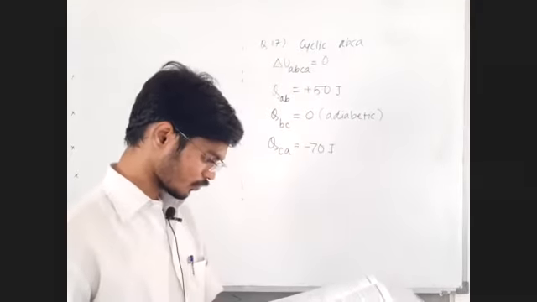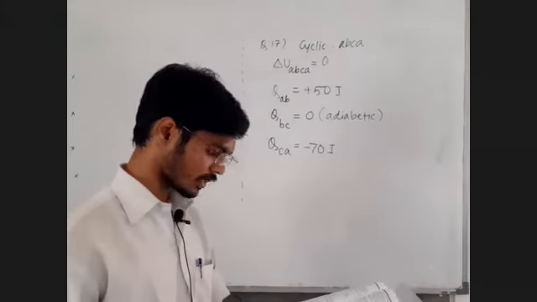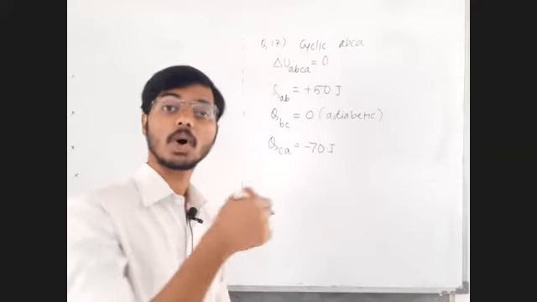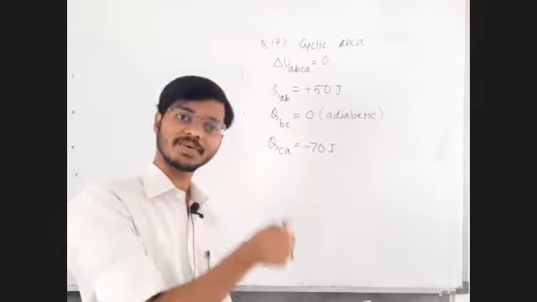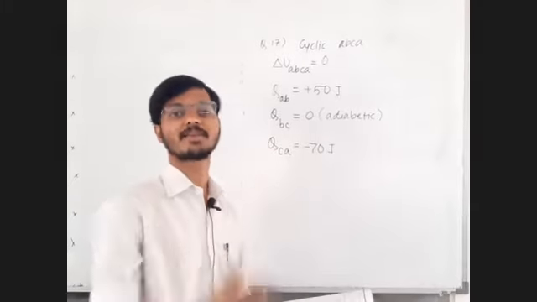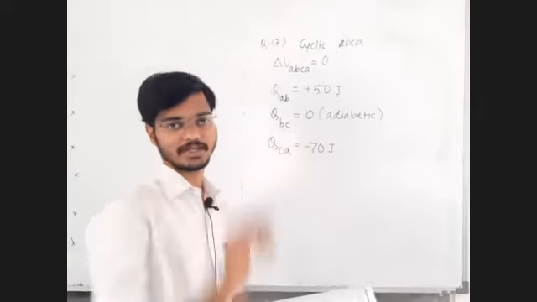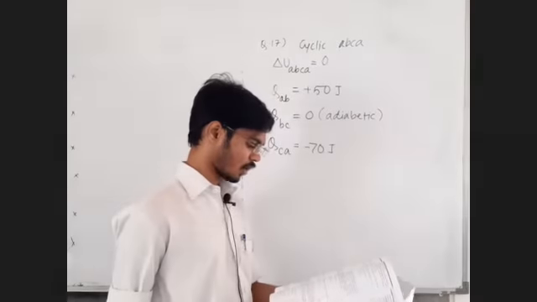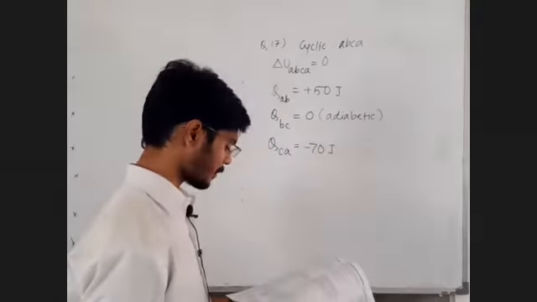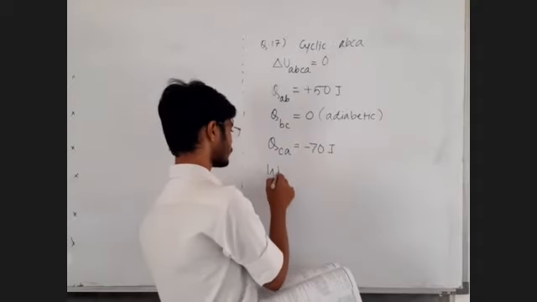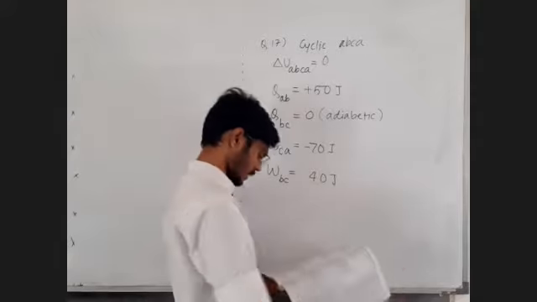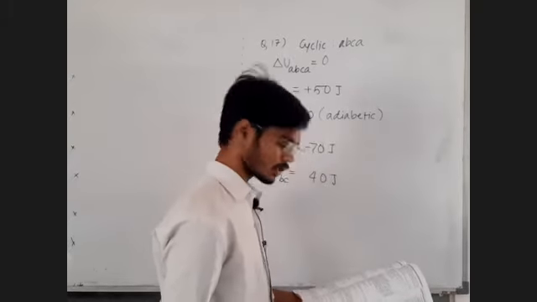Next, 40 joule of work is done on the gas. Now here comes the wording: work is done on the gas. In the data they have given either work done on the gas or work done by the gas, and here you should go by the sign convention. 40 joule of work is done on the gas during the part BC.